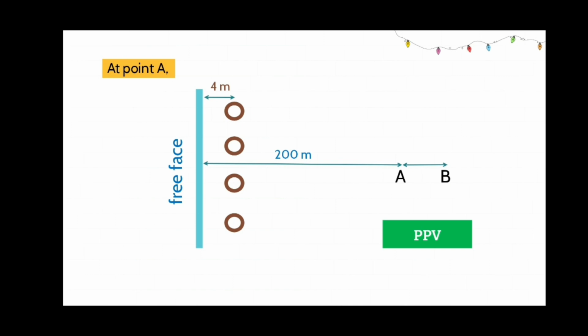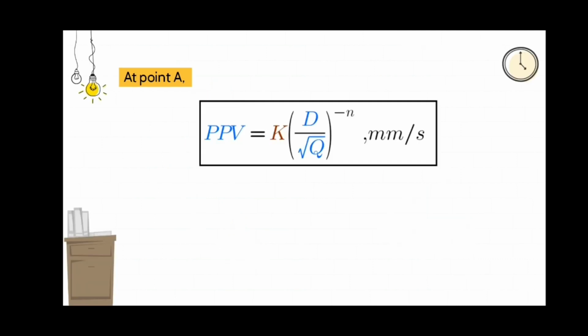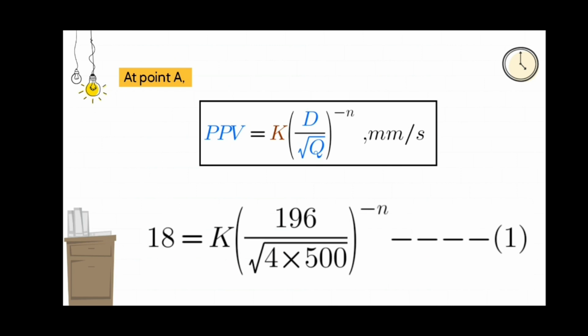At point A, the peak particle velocity is measured as 18 mm per second. The distance between the blast row and the measuring point is 200 minus 4, 196 meter. The maximum charge per delay is 4 into 500 kg. Substituting these values in the formula, we are getting equation 1 as 18 is equal to K into 196 divided by root of 4 into 500, whole power minus n.